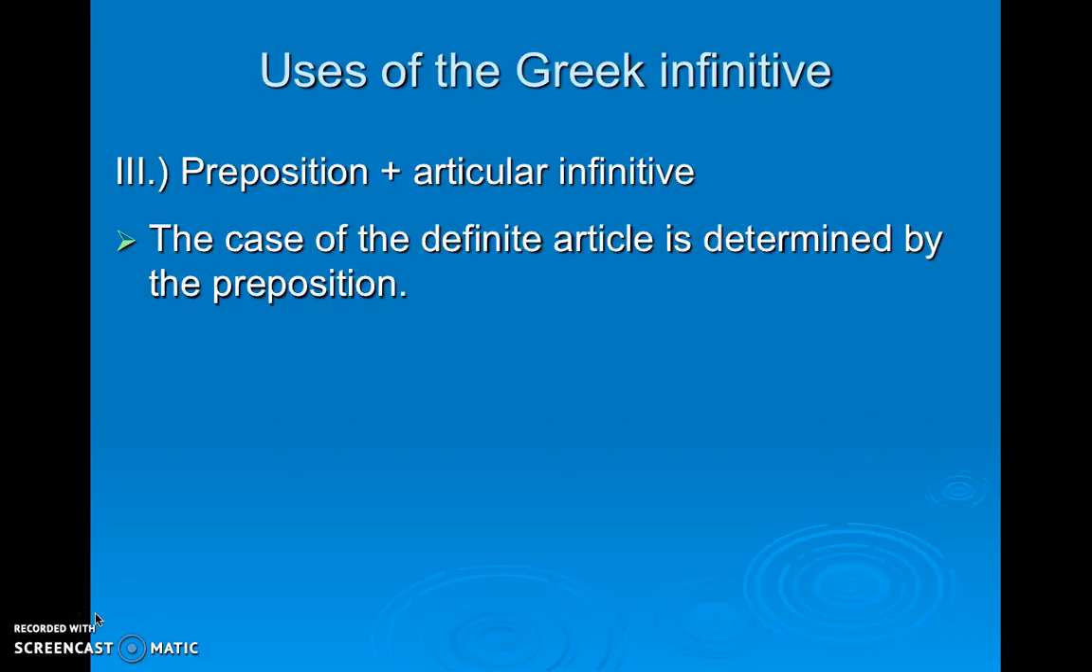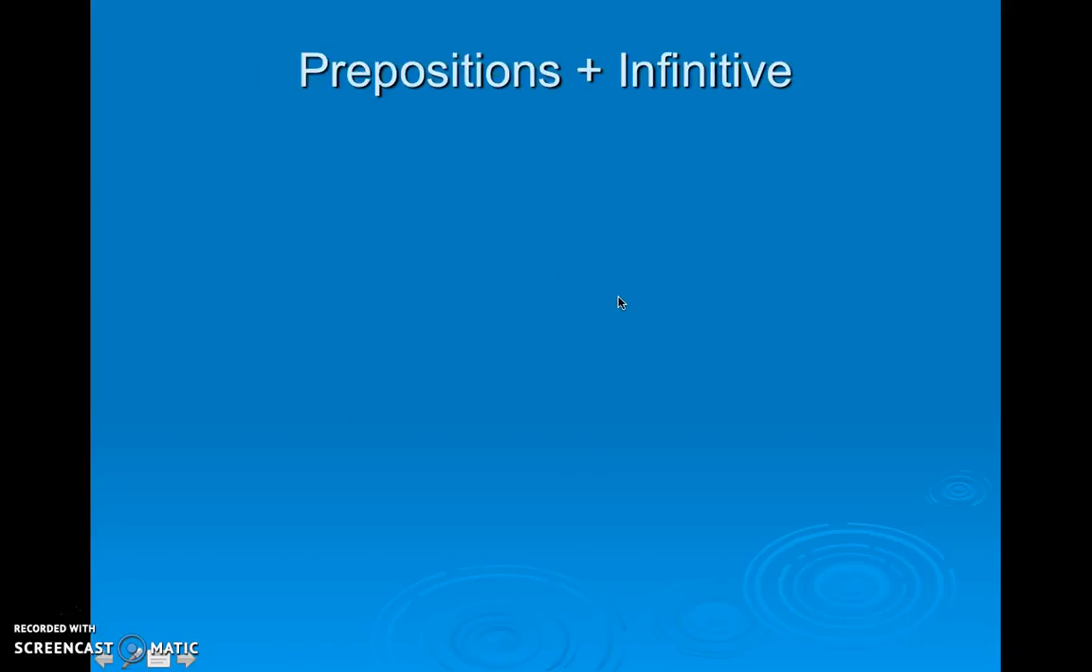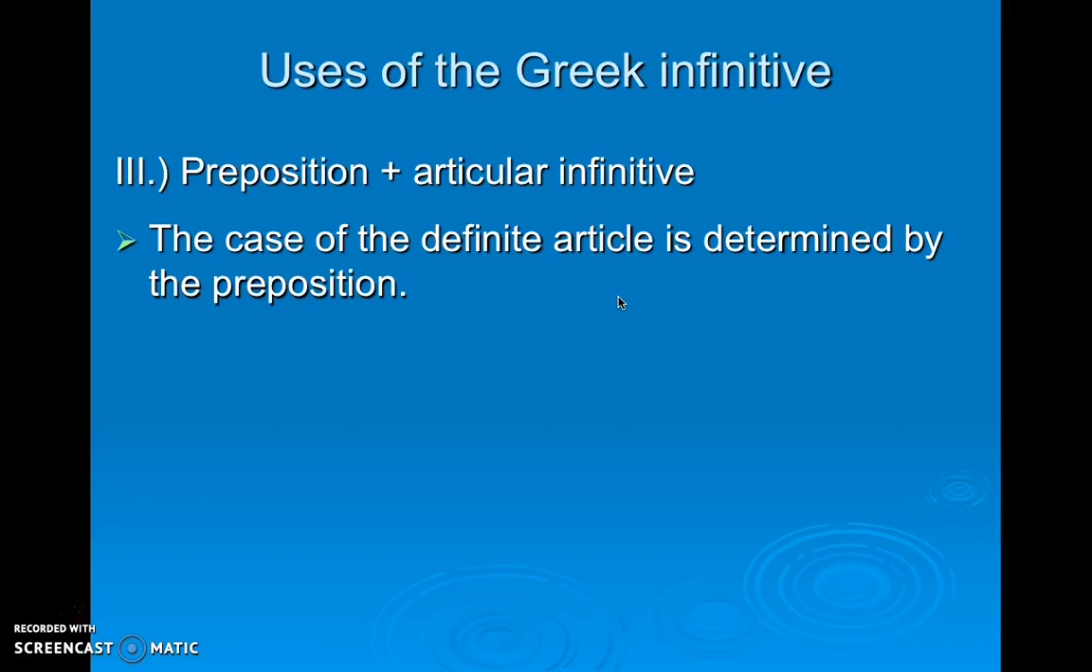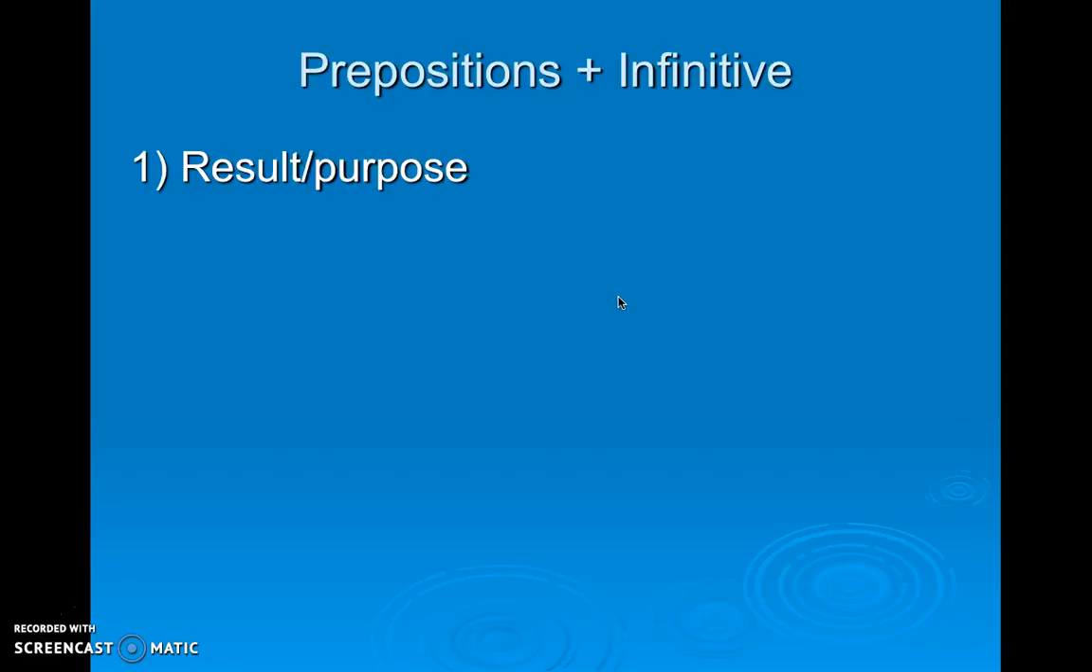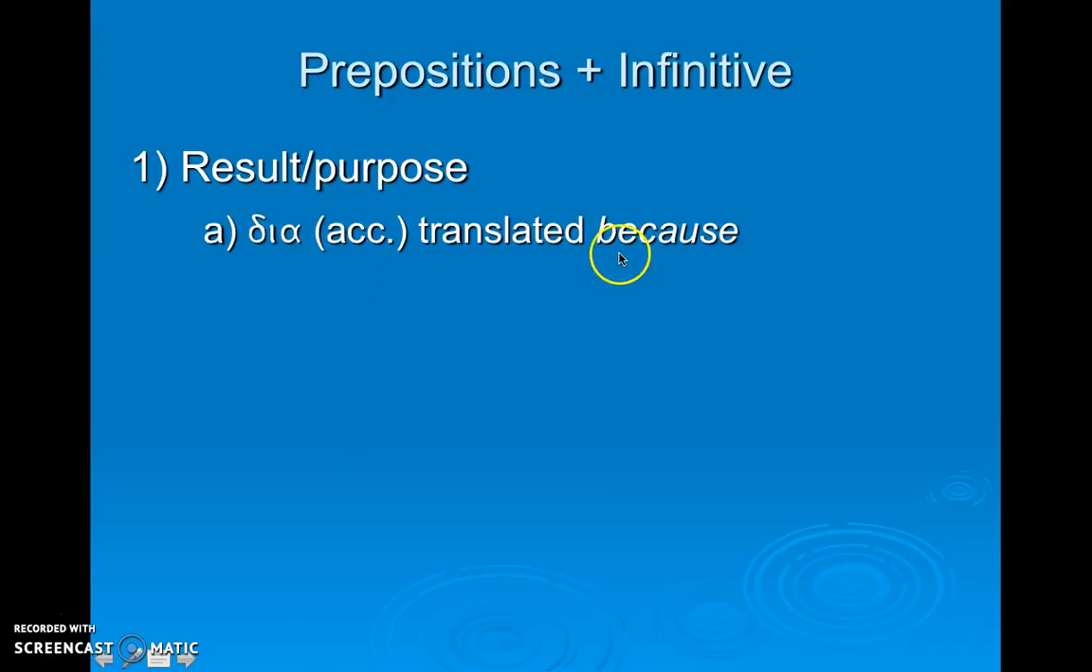The case of the definite article is determined by the preposition, because as you remember from prepositions, how you translate the preposition will be dependent upon the case of the noun that follows it. So here, the case of the definite article is determined by the preposition. One of the primary uses of a preposition with an articular infinitive is for result or purpose. Here we have the preposition dia, which is going to be followed by the accusative. It's going to be translated because.